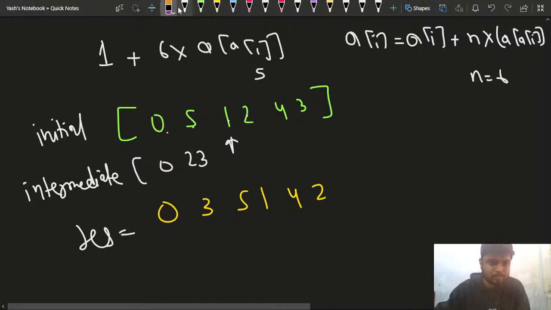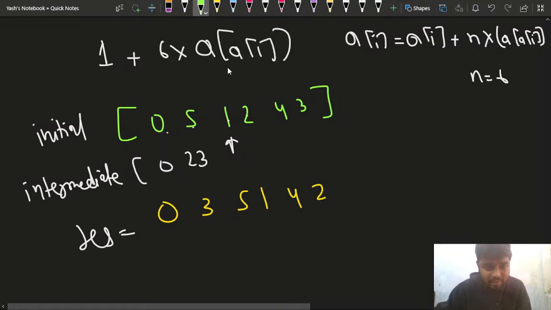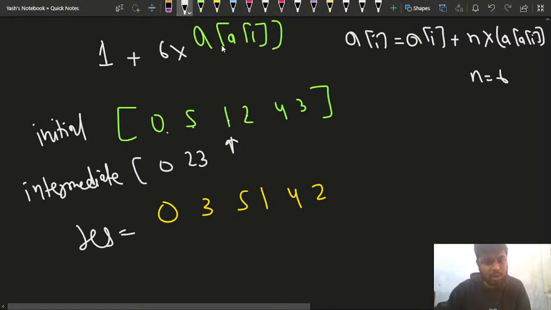Let me see, just give me a second. Is this much part clear to everyone up till now? A of 1, what is the element here? At a of 1 I have the element 5. Since the element is 5, this whole will become like a of 1. What is the element at 1? Let me write it this way.